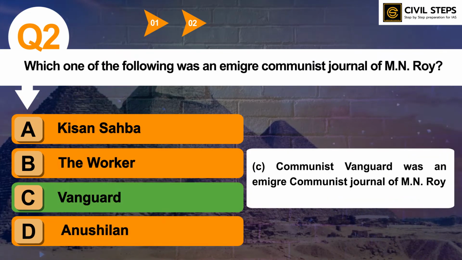So Communist Vanguard was an emigre communist journal of M.N. Roy. You should know who M.N. Roy was and what his contribution was in modern Indian history. You can also read about Kisan Sabha, The Worker and Anushilan, which are not part of this answer, but you can research about them. This can become a potential question in the upcoming prelims examination. So this was all about question number two.